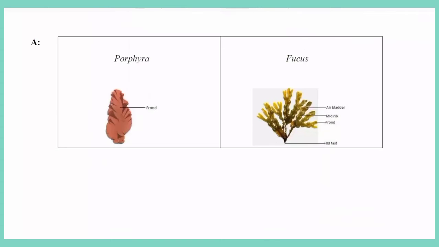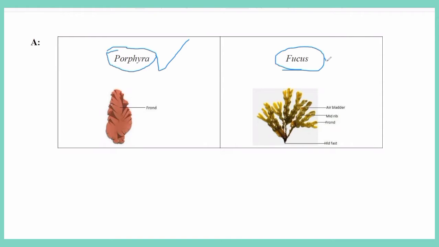Here the examples they gave: for Rhodophyceae, the member alga is Porphyra. Whereas for brown algae it is Fucus, not Ficus.